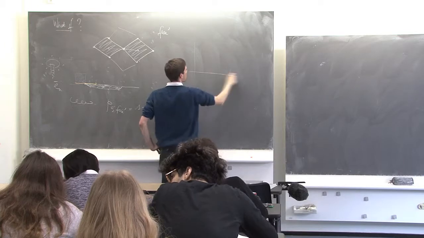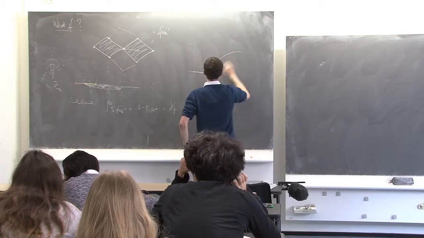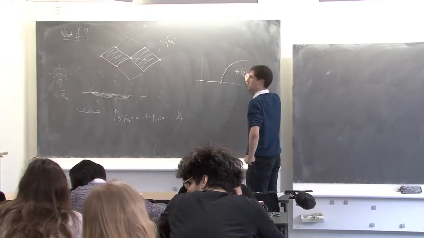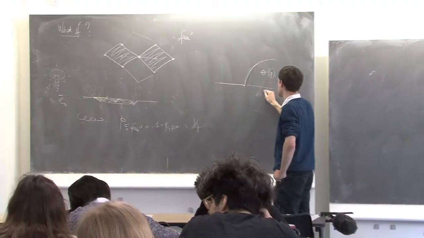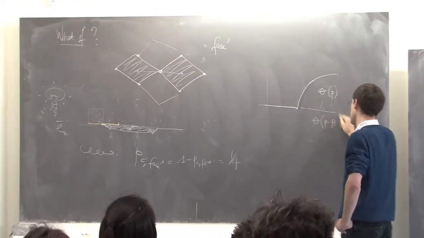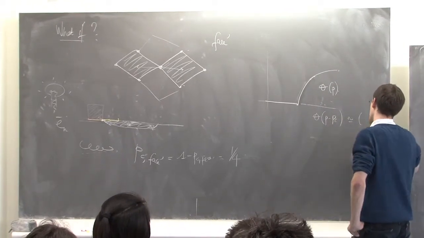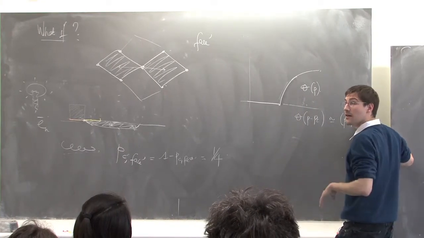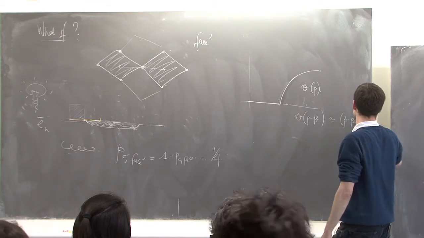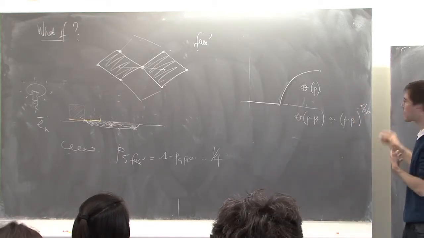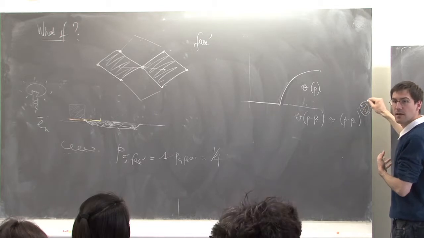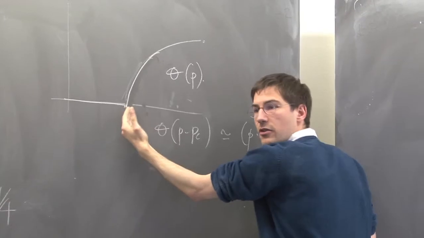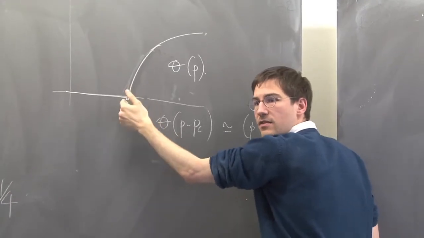Maybe you've seen stuff like theta p, and that theta p minus pc is like p minus pc to some power. That's called an off-critical exponent because you're off criticality and you are asking how some quantity which goes to 0 behaves as you approach criticality.